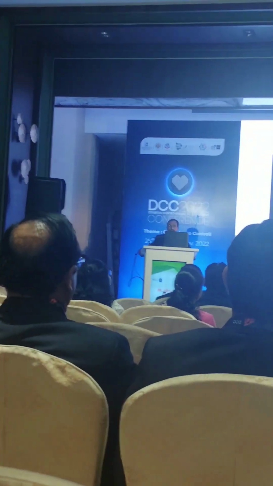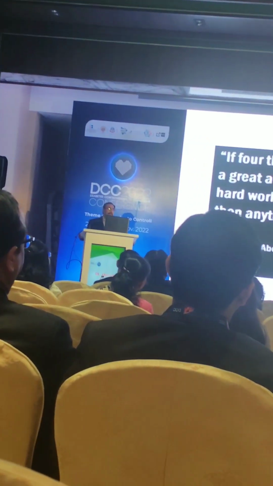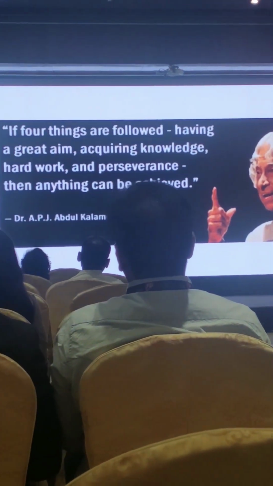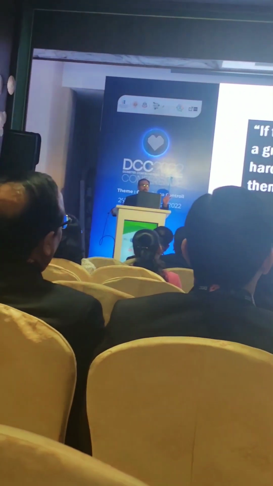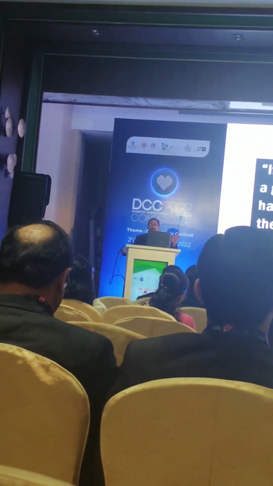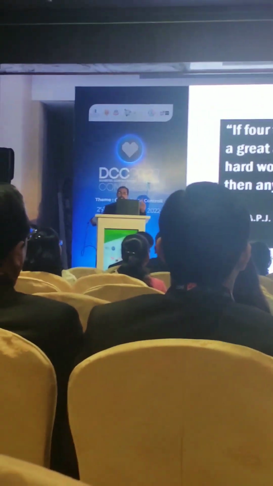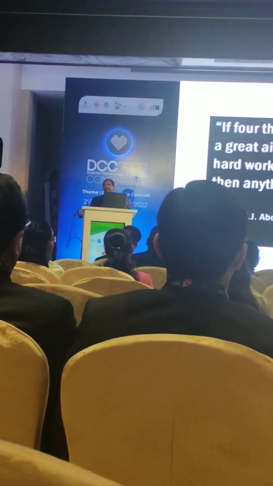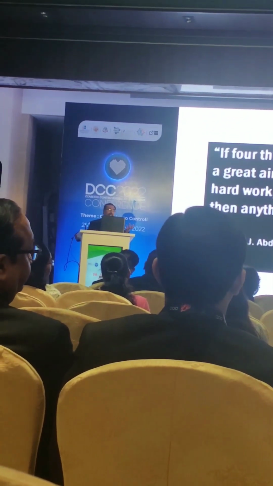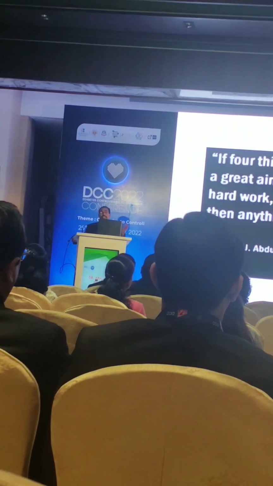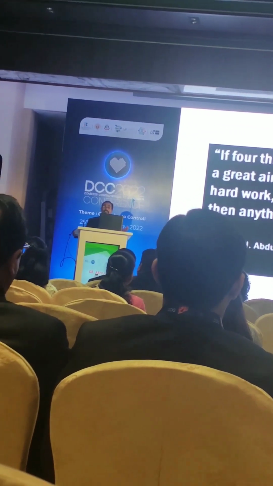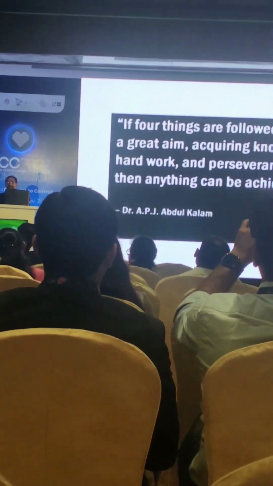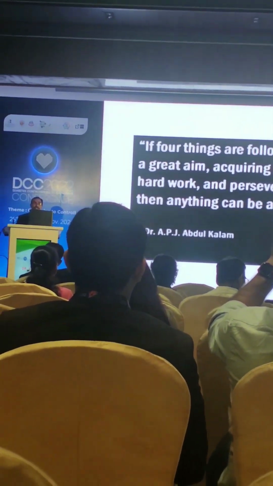I must conclude this session with a quote by APJ Abdul Kalam. He says that there are 4 things which are very important in achieving anything. If you want to achieve control in a brittle diabetic patient, you should have an aim. Secondly, you should acquire knowledge: what is the cause actually for this brittleness? And then hard work, yes, with the psychiatrist if there is any psychological cause. And lastly, perseverance has to be there, means there has to be consistency. Patients should not get frustrated, and diabetologists should not get frustrated. Thank you.